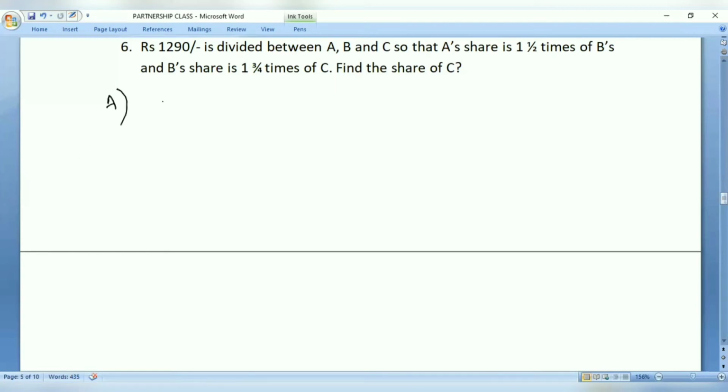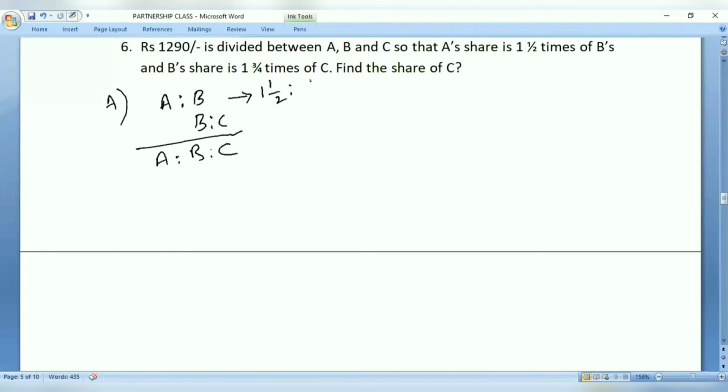We are given the ratios A is to B and B is to C. From this, we are going to calculate A is to B is to C. First, what is A is to B? A's share is 1 by 2 times that of B's share.